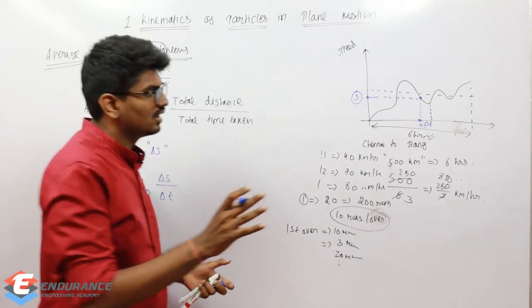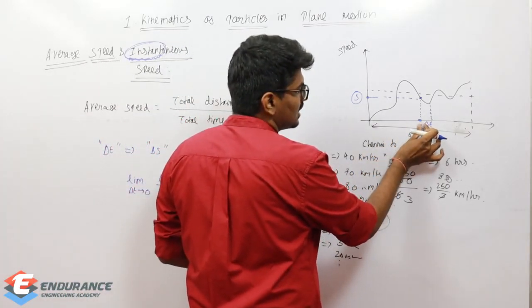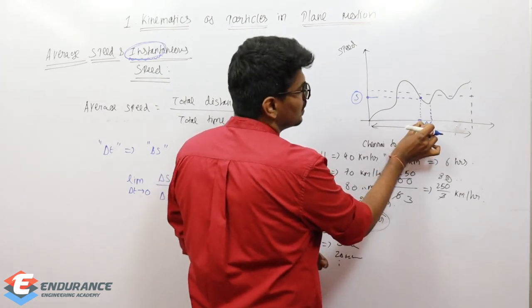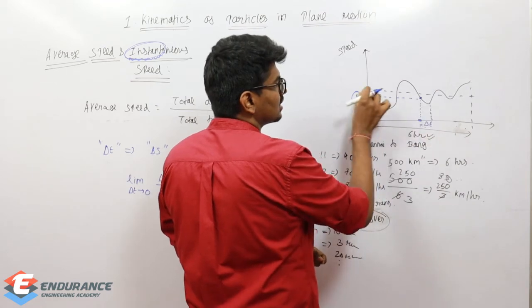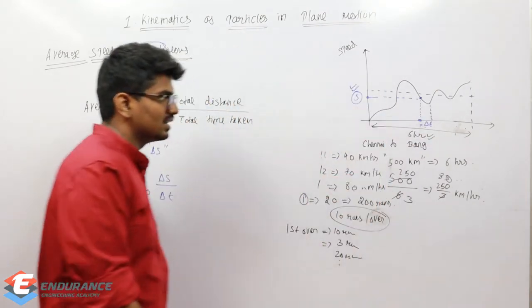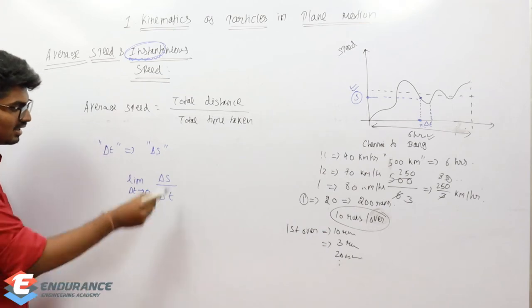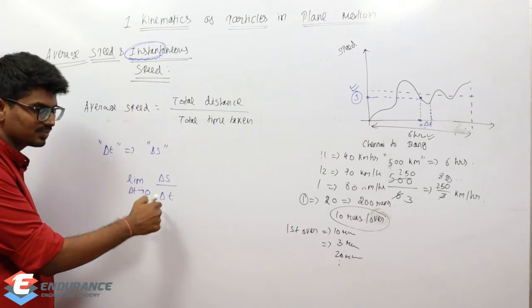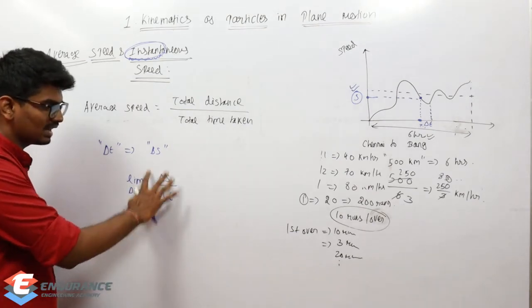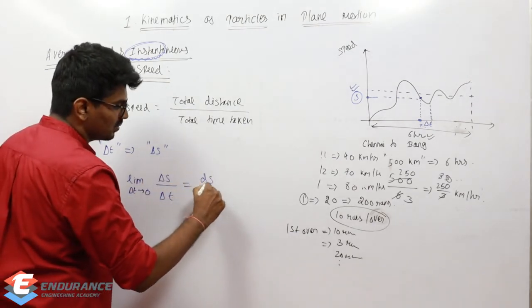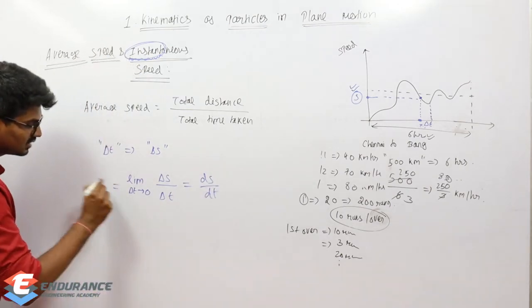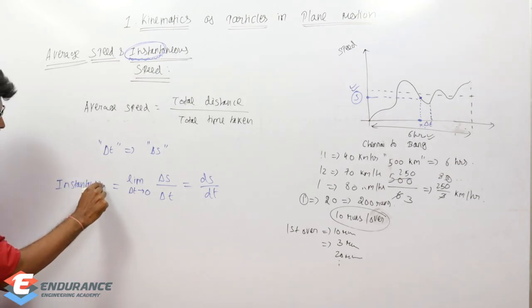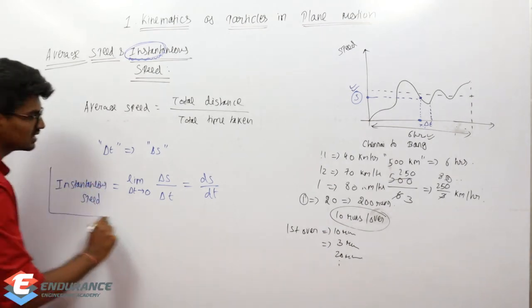I hope it is clear, right? So I keep on decreasing delta t, and if delta t reaches a very small value, if delta t tends to 0, then the speed which I am going to get will be the instantaneous speed. And from mathematics, which we already studied in maths, the limit with the independent variable tending to 0, what will happen to this delta s by delta t? This will become ds by dt. Okay, so this is our instantaneous speed. I hope it is clear.